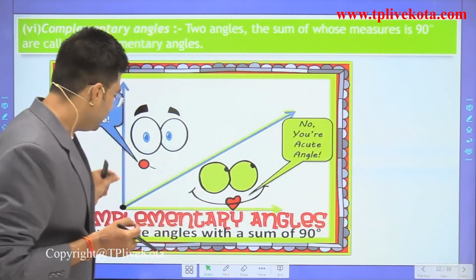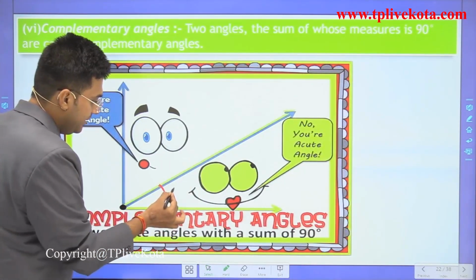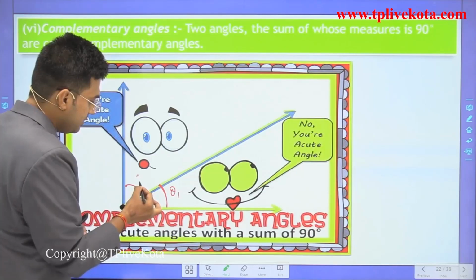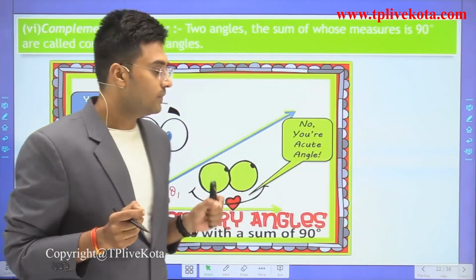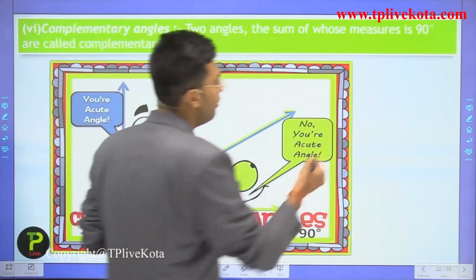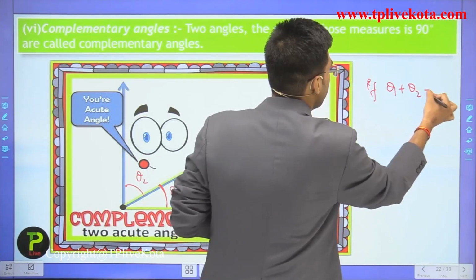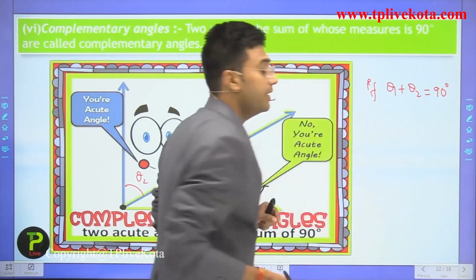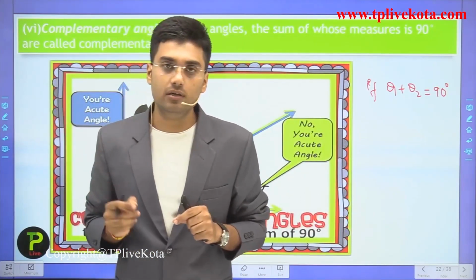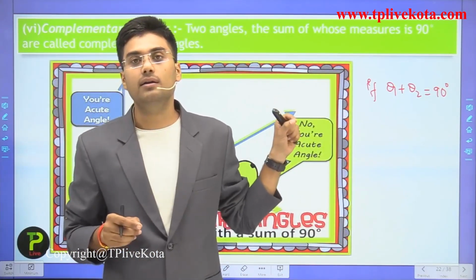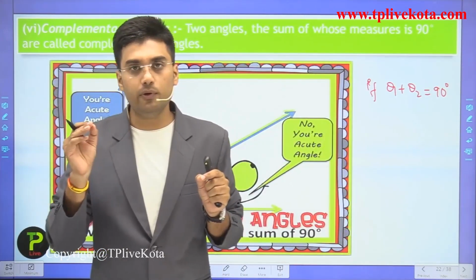Here in this example, this is one angle, let this be theta 1 and let this be theta 2. Theta 1 and theta 2 both are acute angles, and if the sum of theta 1 and theta 2 is equal to 90 degree, then we can call these two angles complement of each other, or we can say that these two angles are complementary angles. Clear? I hope you understand this.